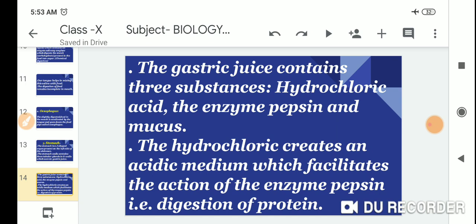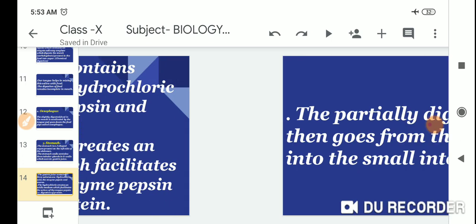The hydrochloric acid creates an acidic medium which facilitates the action of the enzyme pepsin in the digestion of protein.